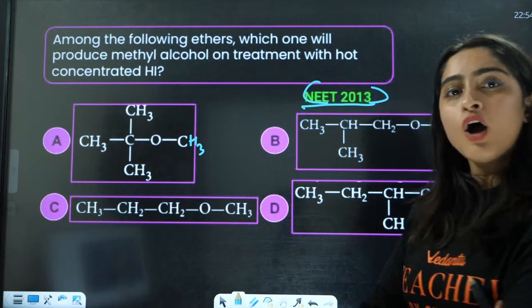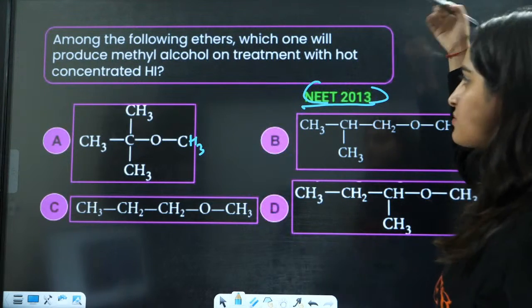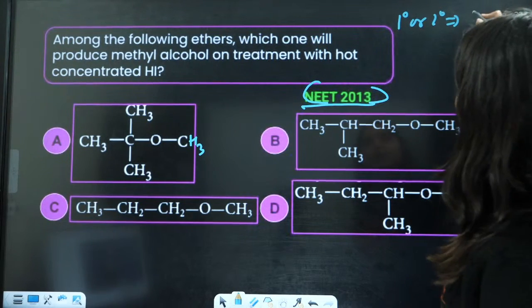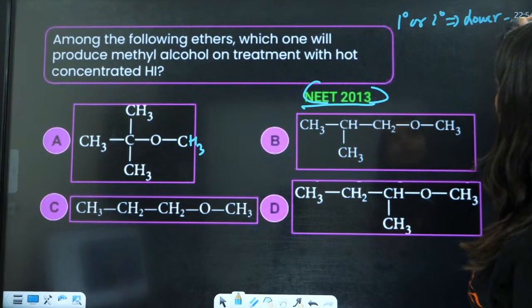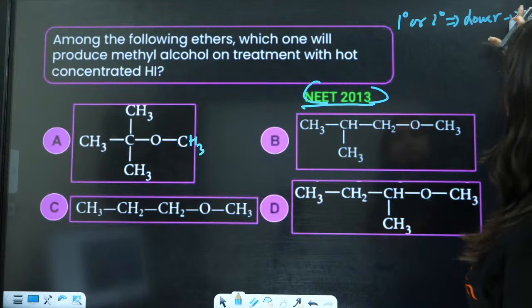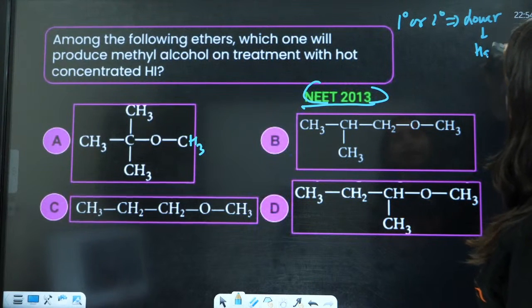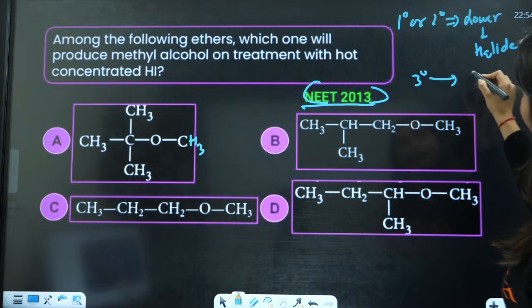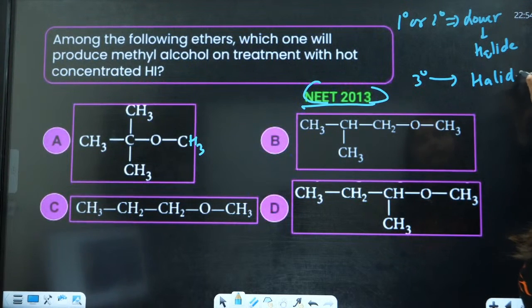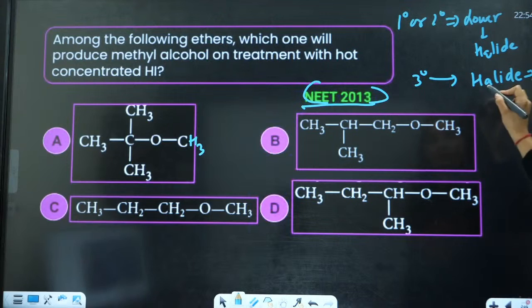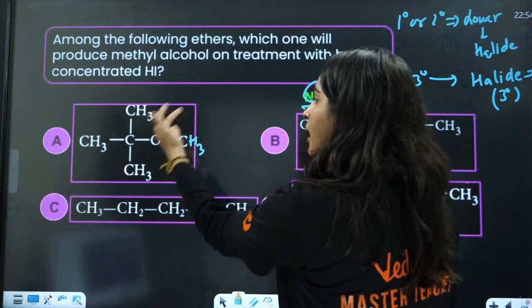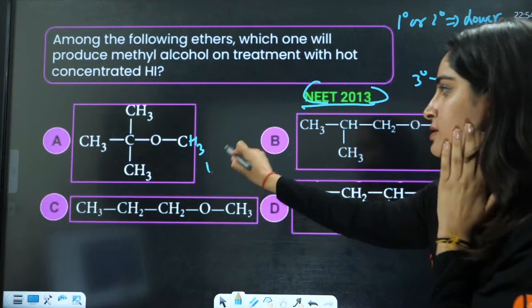As you all know, we will use just one trick here. If you have 1 degree or 2 degree, then lower will be the halide. If you have 3 degree, then the halide will be 3 degree. So you can see this is 3 degree, so the halide will be 3 degree and the other will be alcohol. So we know this is the correct answer.